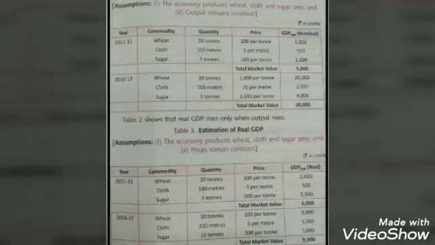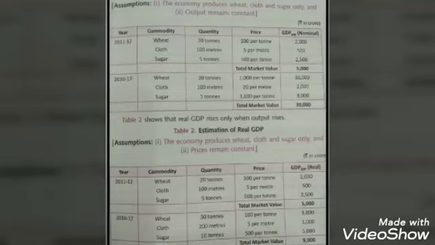And sugar again, quantity increased. Initially 5 tons was produced. Now 10 tons has been produced with the same price, 500 per ton. That comes to 5000. So for the year 2016-17, we get the total market value rupees 9000, meaning that 9000 is the real GDP. Now children, this is the real GDP because over here the prices remain constant, only the quantity has increased. When the quantity has increased, that means there is increase in the flow of goods and services in the economy. And when there is increase in the flow of goods and services in the economy, that means the quality of life of the people has improved.